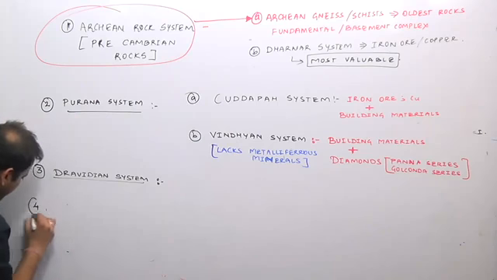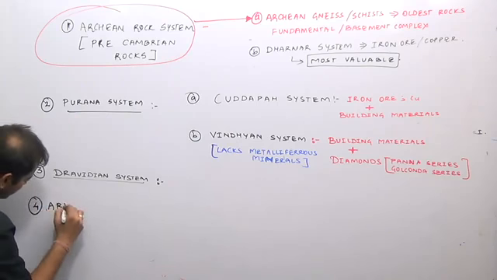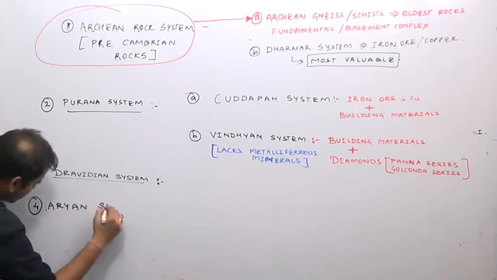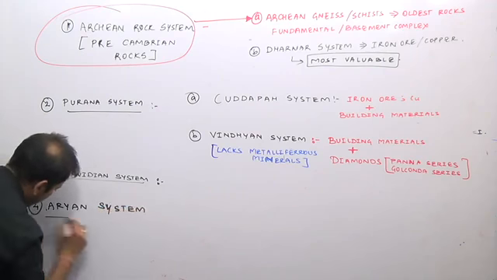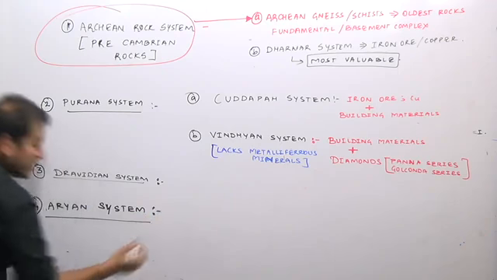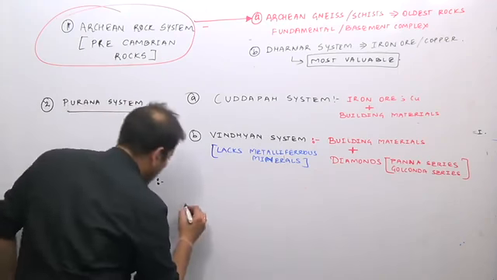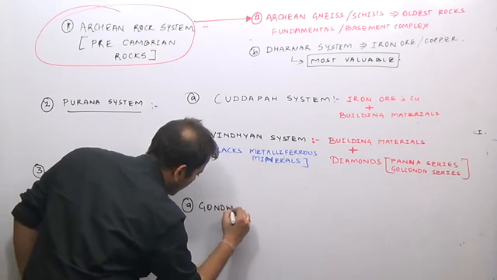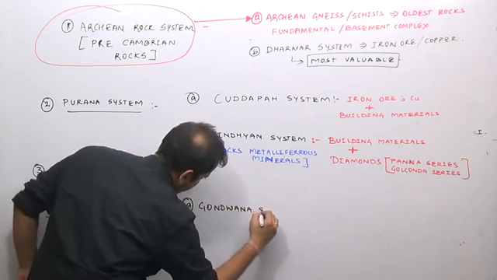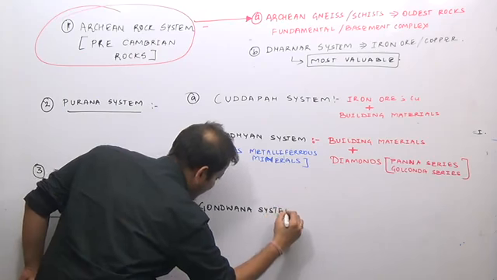Fourth is the Aryan system. The Aryan system consists of the Gondwana system.